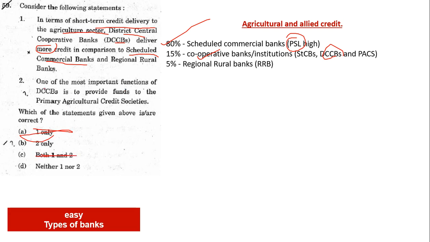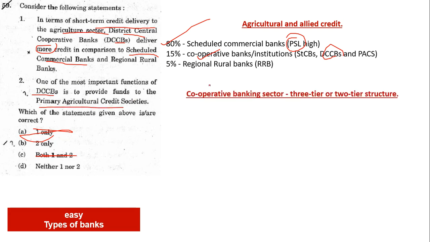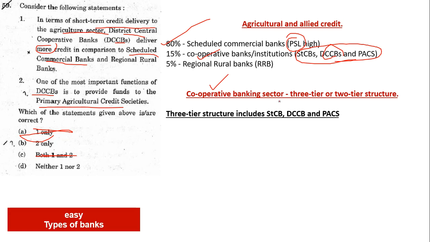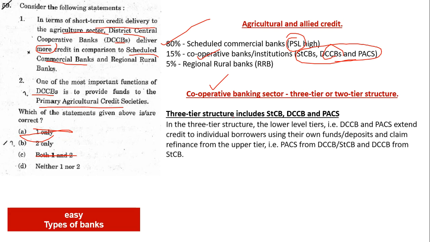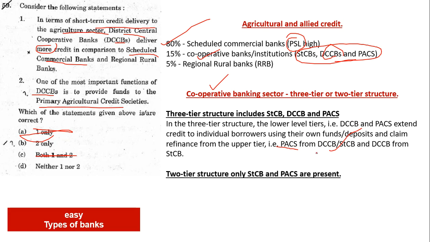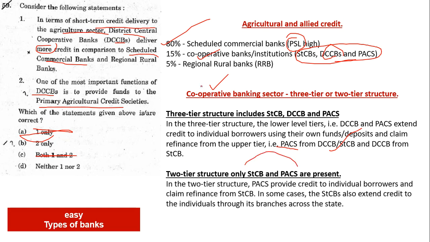Second statement, one of the most important functions of this DCCB is to provide funds to the PACs, meaning PACs is actually below that only. In the cooperative banking sector, it can be 3-tier or it can be 2-tier also. 3-tier means the state cooperative bank is there, the district is there, and the PACs is there. So in 3-tier, obviously the PACs is the lowest one. They will get money from the upper DCCB or the STCB. And DCCB will get it from the STCB, that is the state cooperative bank. And in a 2-tier structure, there is no DCCB, then directly STCB will give to PACs. So this is the basics of cooperative banking.